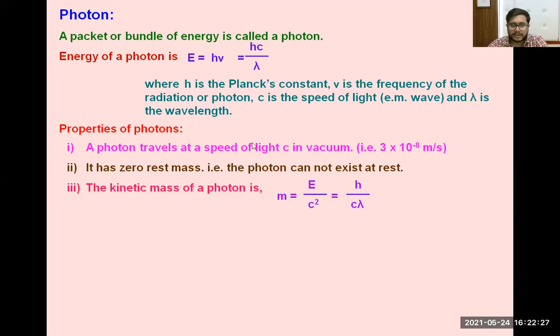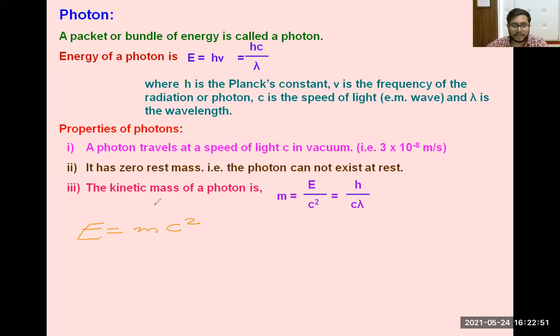Now the next point we will discuss is the kinetic energy or kinetic mass of photons. Einstein gave a very important equation, E = mc^2. It means mass can be converted into energy and vice versa.